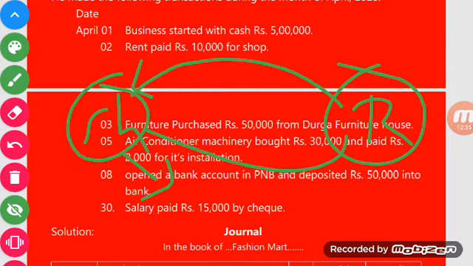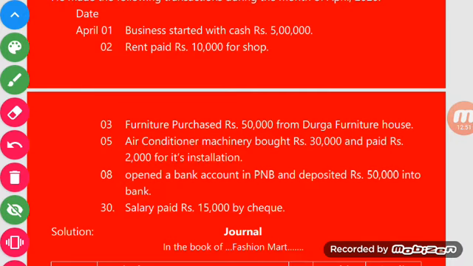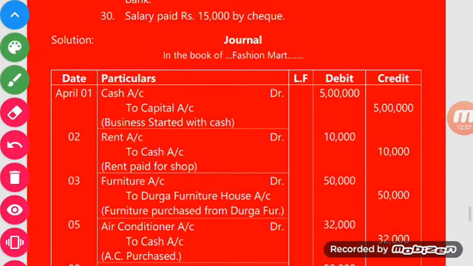Whenever any amount is invested by a businessman in business, it is termed as a capital account, and when any amount is withdrawn from the business by the businessman, that is called drawing. So here, cash is coming into the business, so your journal entry will be like this. This is the first journal entry.